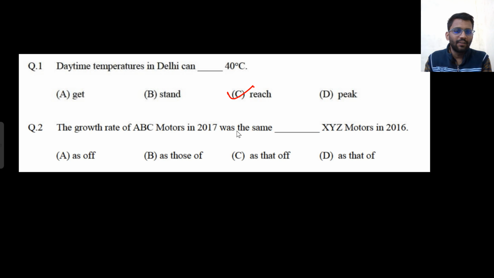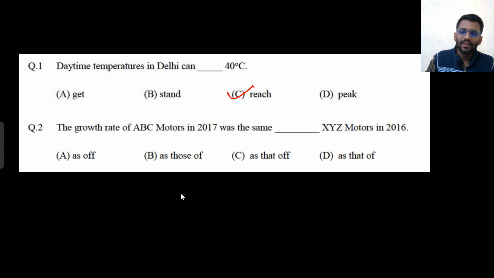Can peak 40 degrees Celsius? Doesn't make any sense. Can stand 40 degrees Celsius? Doesn't make any sense. Can get? If I was using get, then I would have used get up to 40 degrees Celsius. Daytime temperature in Delhi can get up to 40 degrees Celsius. That would make some sense if I had used get up to, but only reach will be there. For reach you don't need to use up to. So daytime temperature in Delhi can reach 40 degrees Celsius. Okay, so the answer would be C.